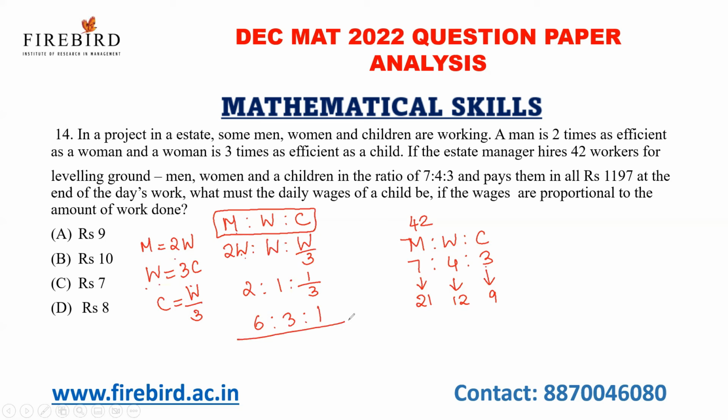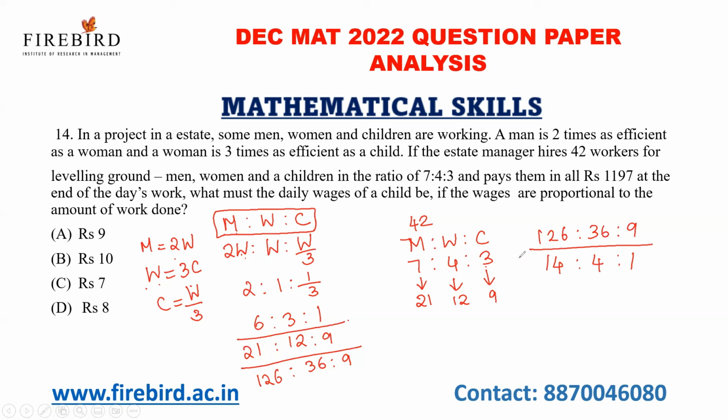And the totals of people are 21 is to 12 is to 9. So multiply both the values, you'll get 126 is to 36 is to 9. So I can divide 126 to the ratio of 36 to the ratio of 9. In terms of 9 table, I'll get 14 is to 4 is to 1 as the ratio.